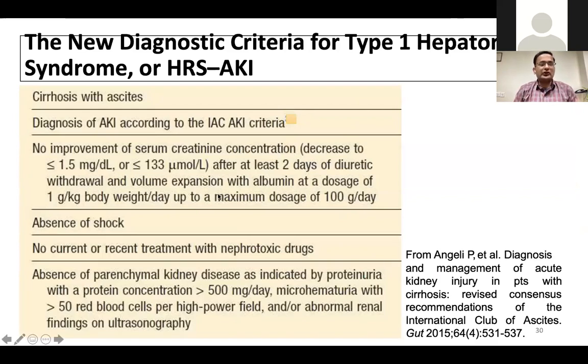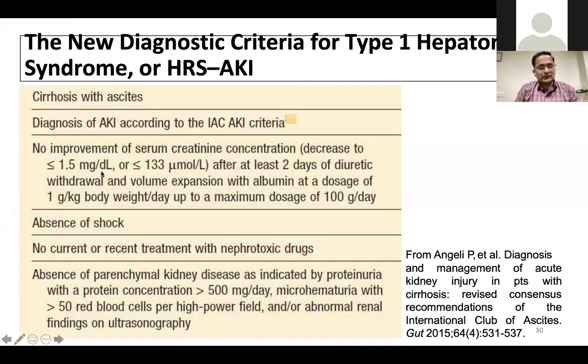Next, we should rule out other causes of AKI in liver patients. Some hepatitis B or C patients will have a membranous glomerulonephropathy, or patients with alcoholic liver cirrhosis may have IgA-related nephropathy, which will have active sediments in the urine and proteinuria. And there should also be a lack of recent nephrotoxic drug intake like painkillers, beta blockers, or any recent complementary alternative medication intake, which can potentially cause liver kidney injury.